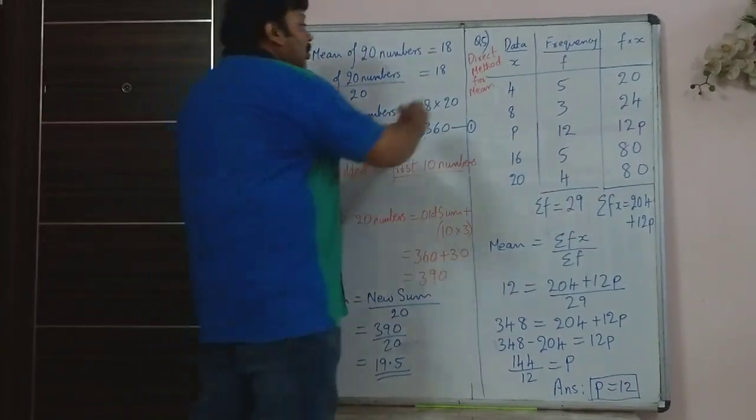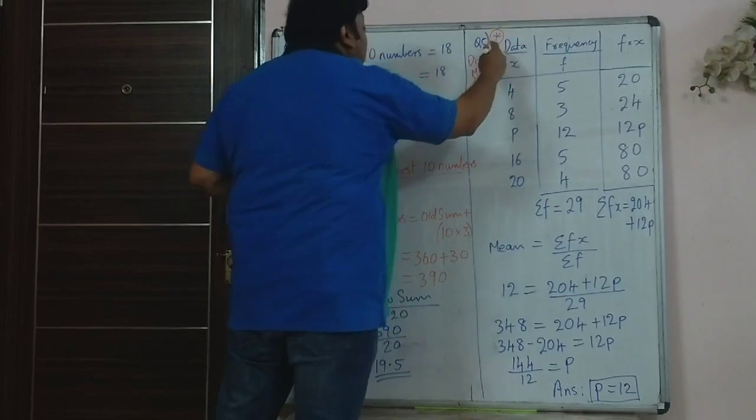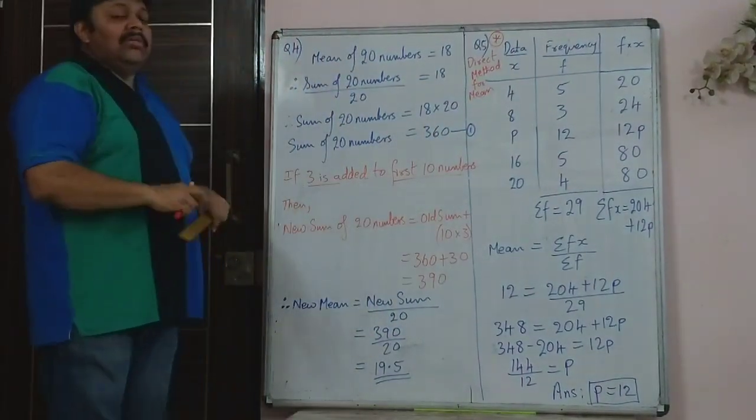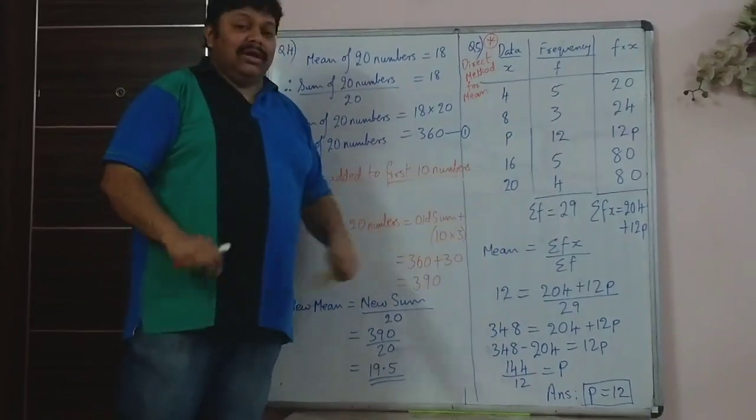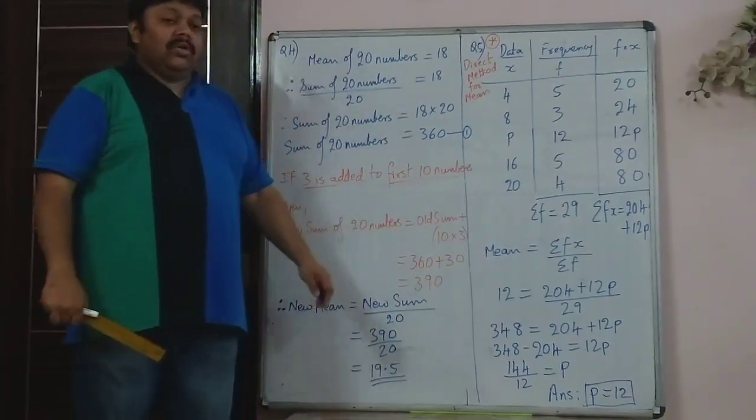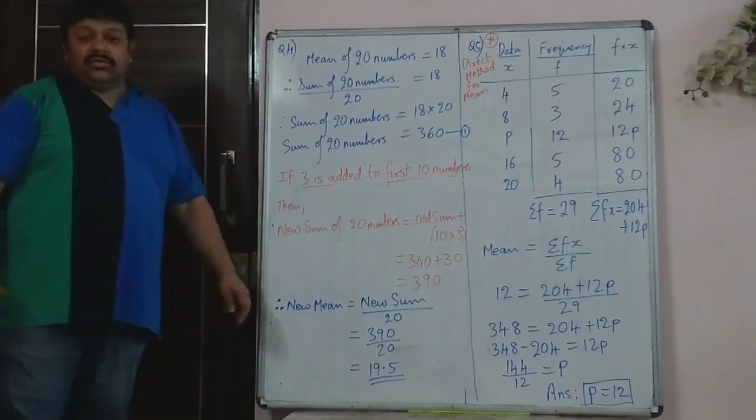This sum you can mark as important. Sometimes, once or twice, a similar sum where you're given the mean and you're asked to find some value has been asked in the boards. So we will go on to the sixth question now.